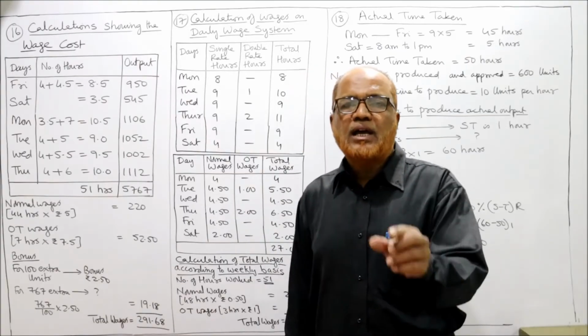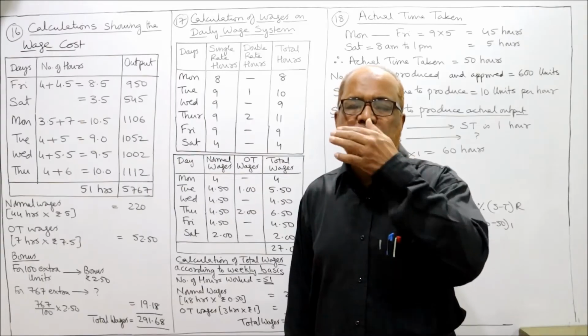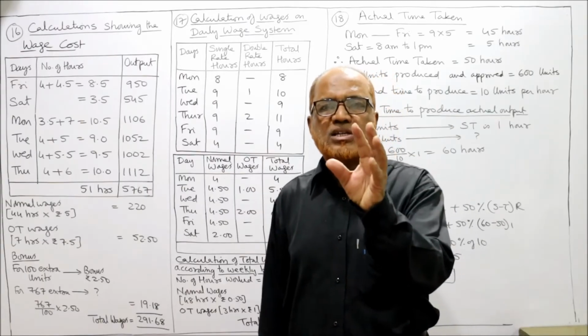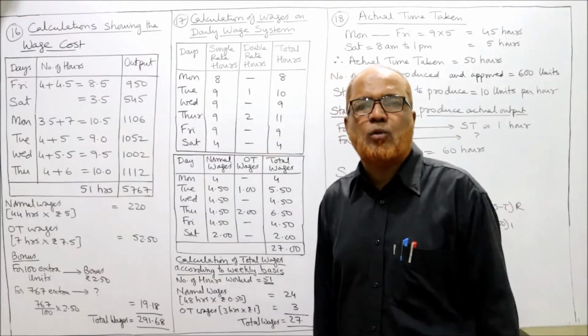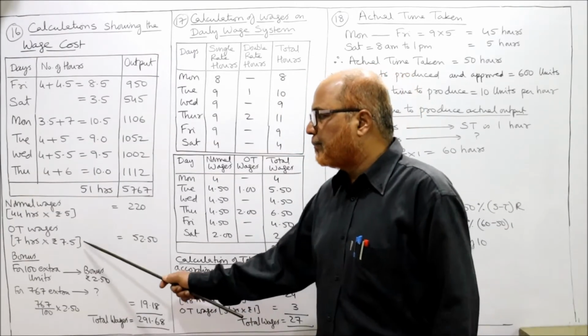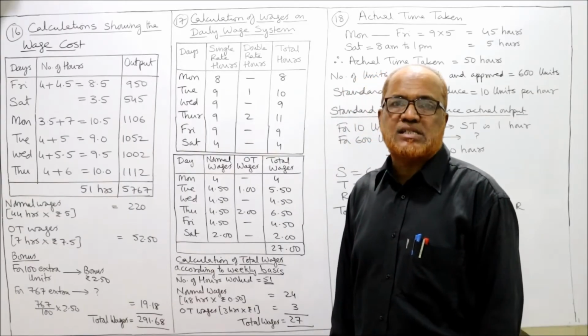How 7.5? It is given in the problem. The overtime wage rate is 1.5 times the normal rate. Normal rate is 5 rupees. So 5 into 1.5, you will get 7.5. 7 rupee 50 paisa per hour overtime. So 7 into 7.5, 52.5 is the OT wages.